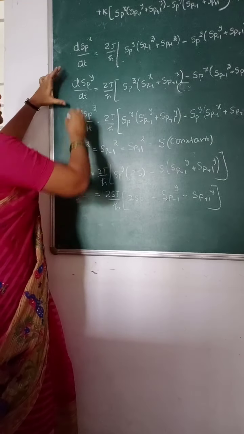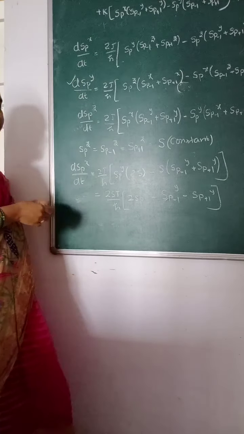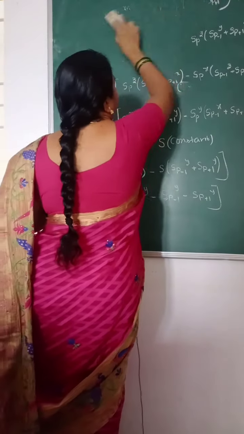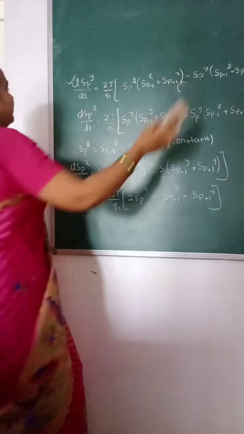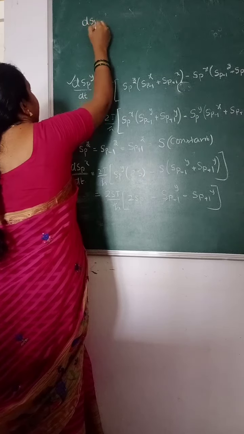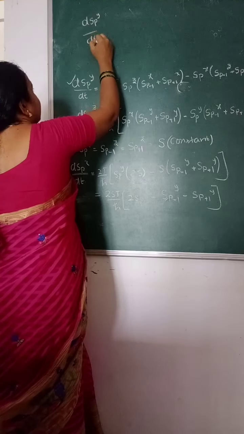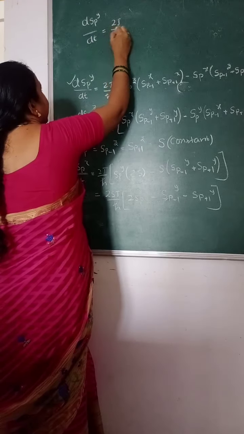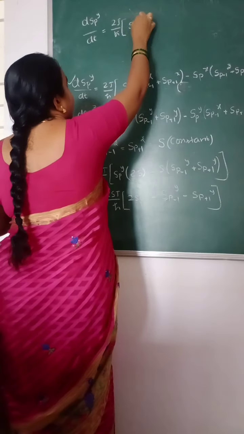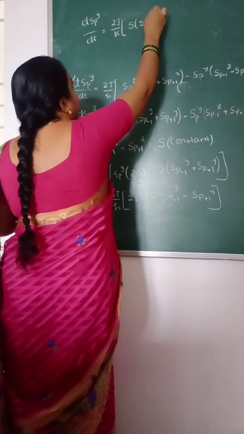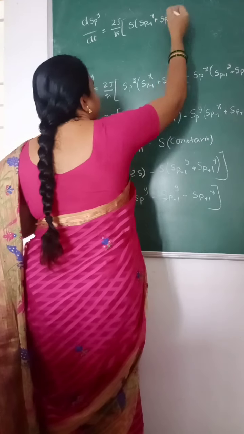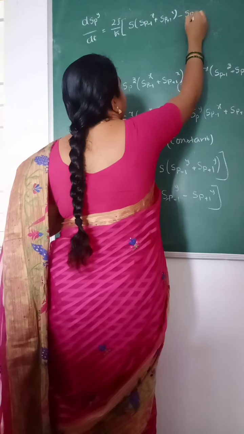Next, similarly, this second equation will be converted as dS_p^y/dt is equal to 2J/ħ. Here S_p^z is replaced with S and it is S_{p-1}^x + S_{p+1}^x minus S_p^x.